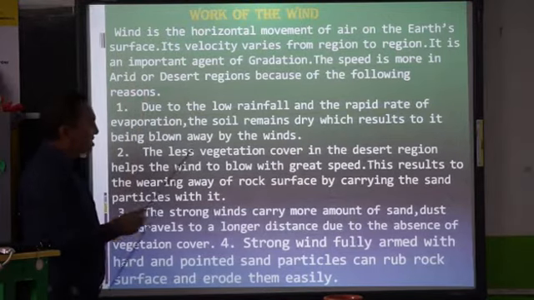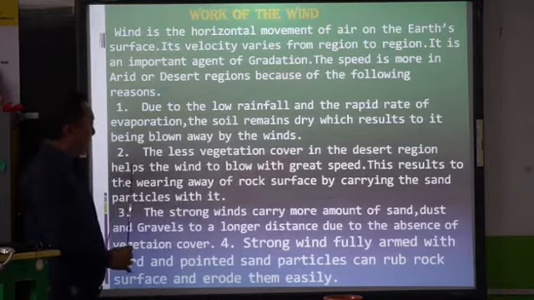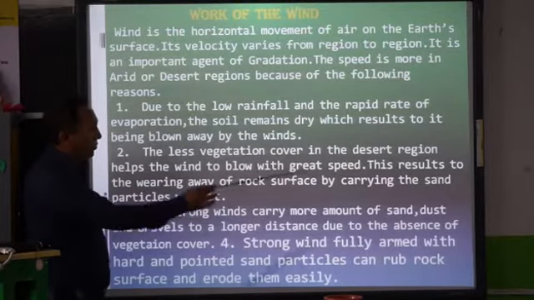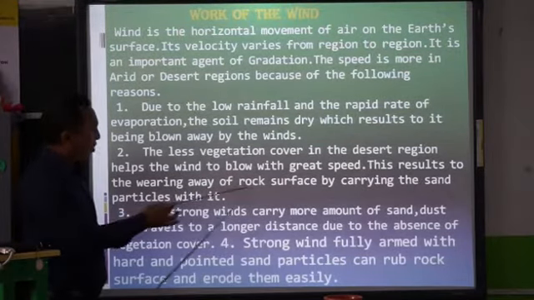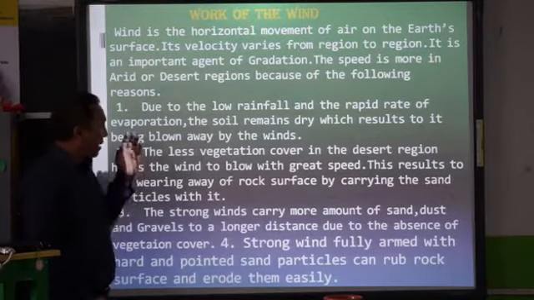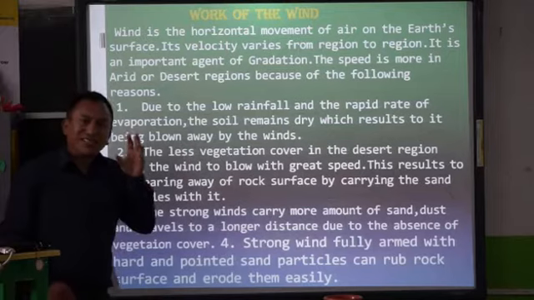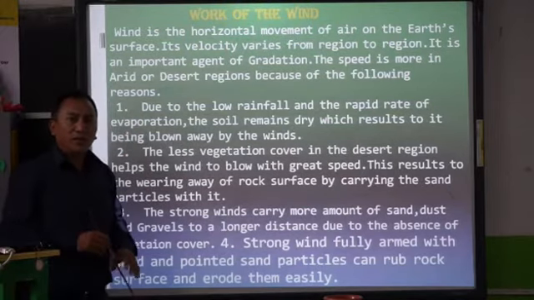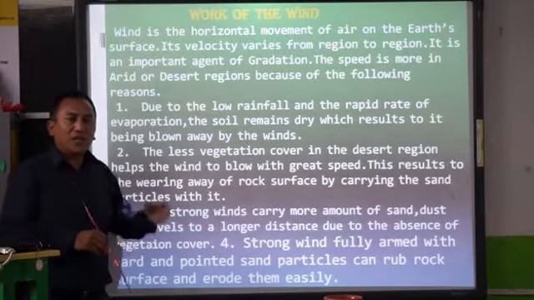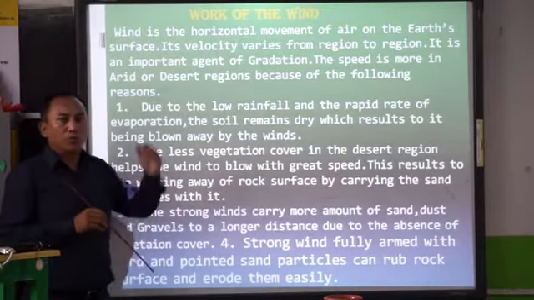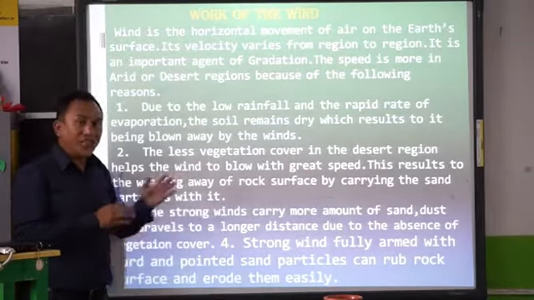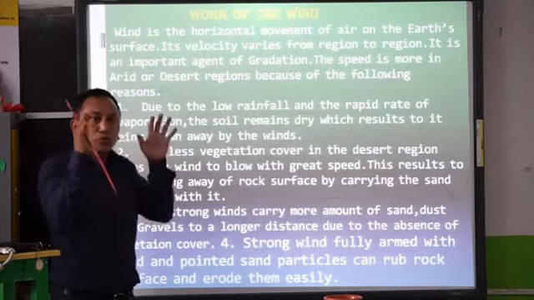Number two, the less vegetation cover in the desert regions helps the wind to blow with great speed. This results to the wearing away of the rock surface by carrying the sand particles with it. Because of the absence of the vegetation, because there's less plants, less bushes, very less trees growing there, the rate of erosion is more. The sand, the mud is blown more in the desert region because there's no plants and vegetation to block the wind.